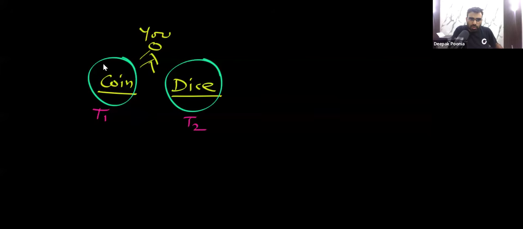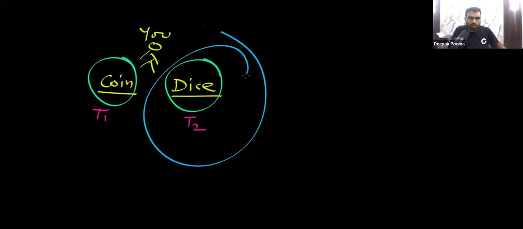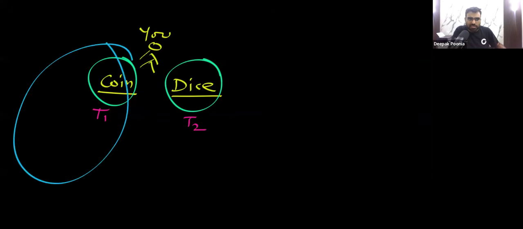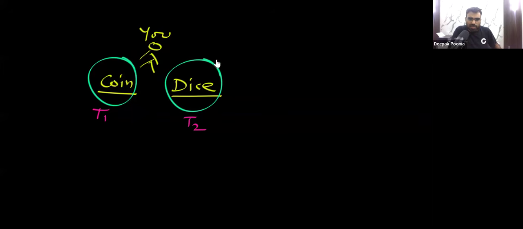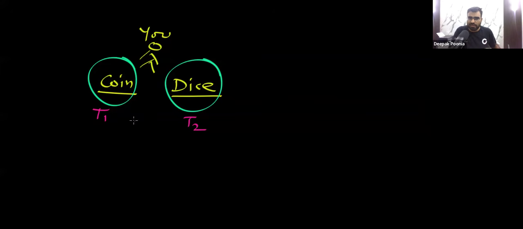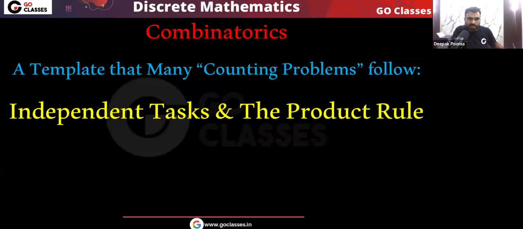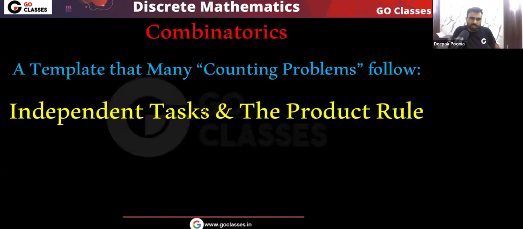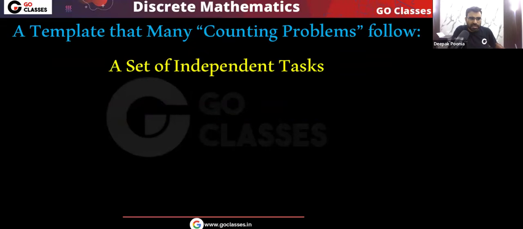Remember, how you do this task has no effect on how you do this task. They are completely independent. What outcome will come here does not affect the outcome here. So these two tasks are independent, they do not affect each other. Very simple point. This is the template that many counting related problems will follow: we have a set of independent tasks, we need to do all the tasks T1 and T2 and T3 and so on, so we will apply the product rule. Very simple.